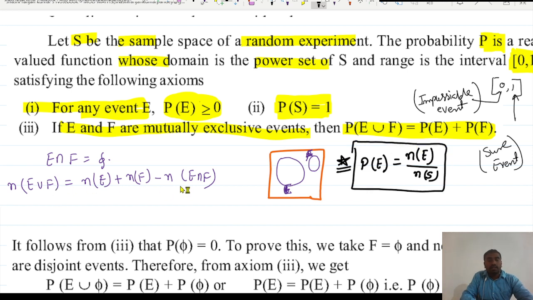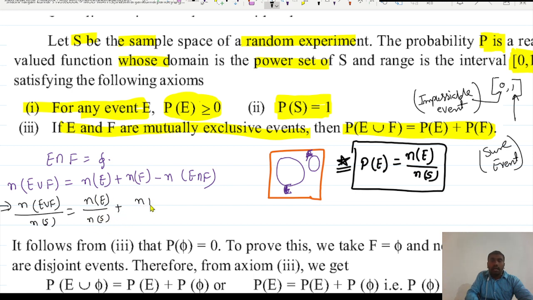So if you divide this whole thing by the sample space to get the probability, that is n of E union F divided by n(S). Here also n(E) divided by n(S), plus n(F) divided by n(S), minus n of E intersection F divided by n(S). Because here it is 0, as E and F are mutually exclusive, or you can say disjoint sets.